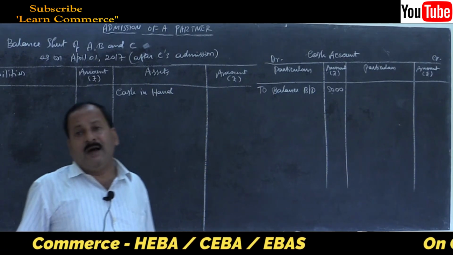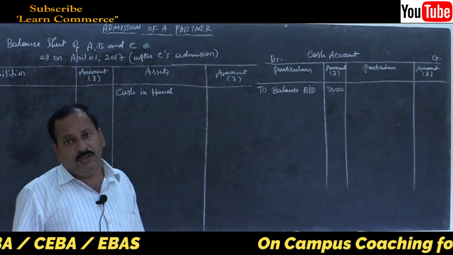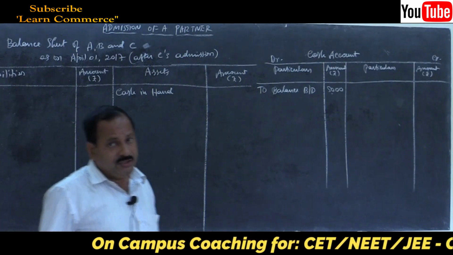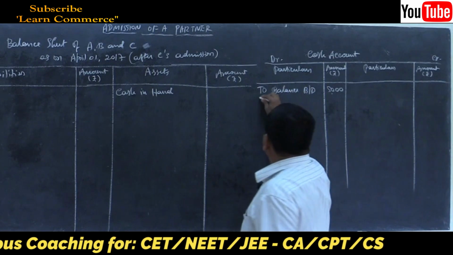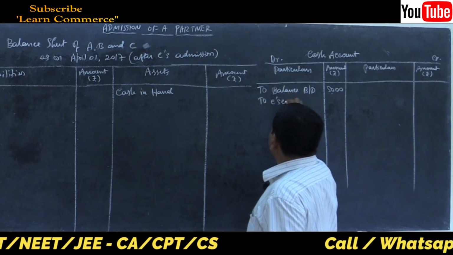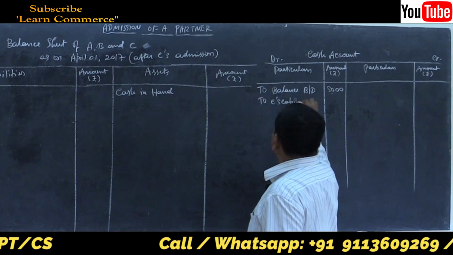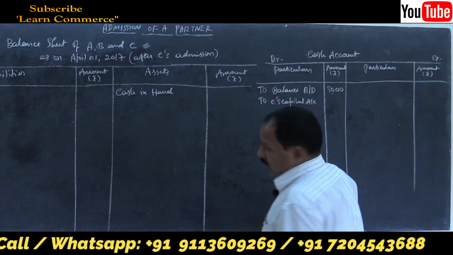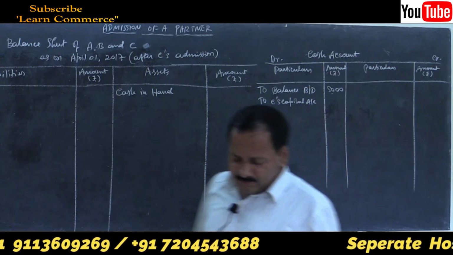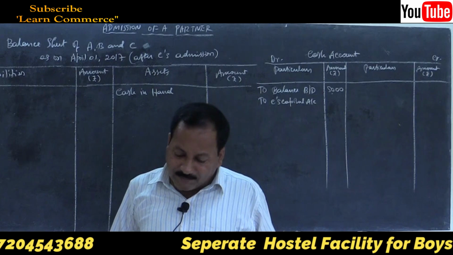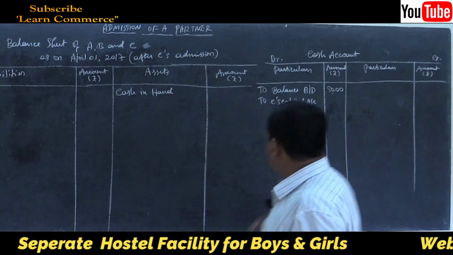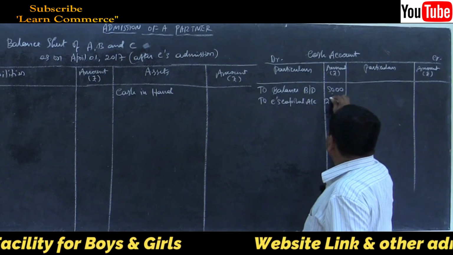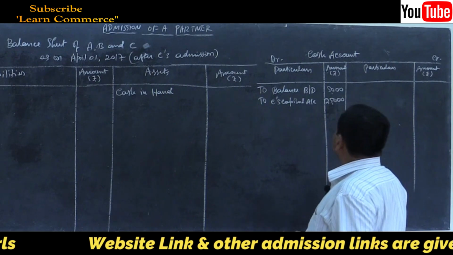Then what are the other cash movements? Cash brought in by the new partner, cash account debtor to C's capital account. How much has he brought towards capital? That is, I think 25,000. Yes, it is 25,000. So enter on the debit side.